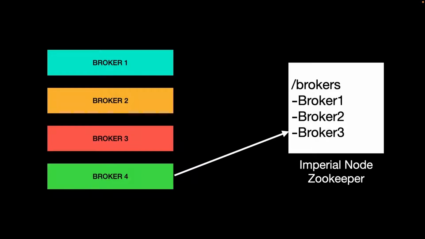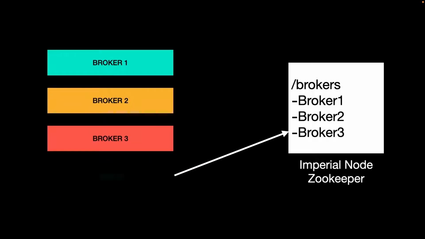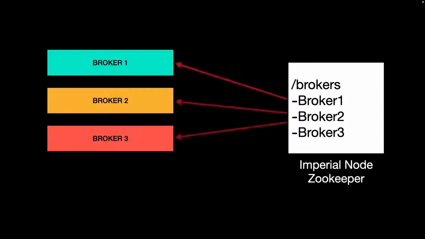So let's take an example where we have 4 brokers and broker number 4, the one in green, is having some type of network trouble or goes offline. It will fail the health check performed by the Zookeeper instance, and the Zookeeper instance will mark that node as offline. Once that information is reflected inside the brokers directory of the Zookeeper, it will trigger a notification to all the other brokers and inform them that broker 4 has gone offline and that they have to share the workload of broker 4.